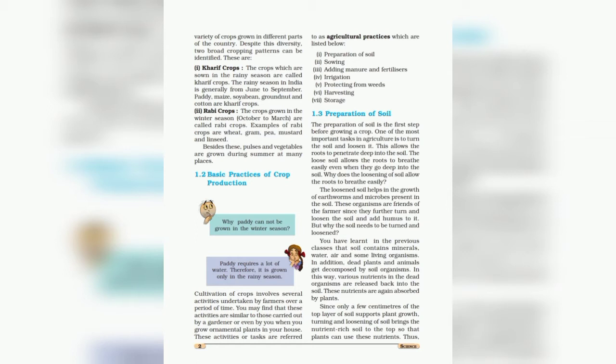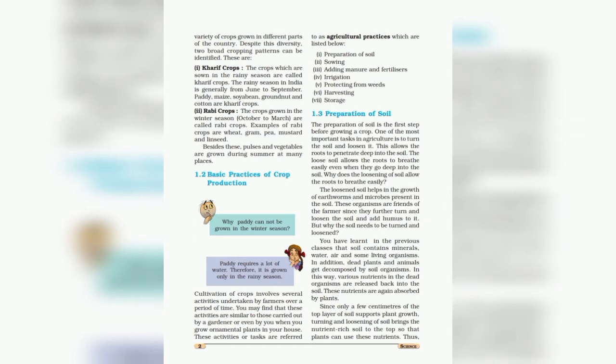For example, paddy, maize, soya bean, groundnut and cotton are examples of kharif crops. So kharif crops are grown in which season? Rainy season. The rainy season in India is generally from June to September. So they are sown in the beginning of the monsoon season, that is June or July, and harvested at the end of the monsoon season, that is September to October.